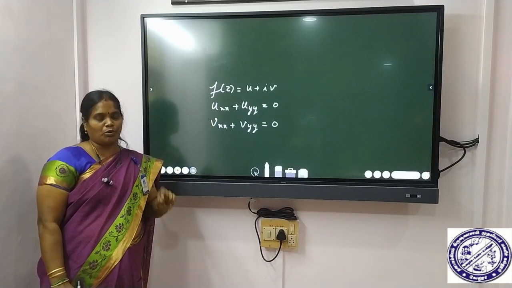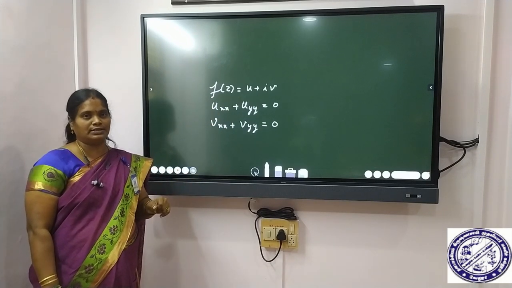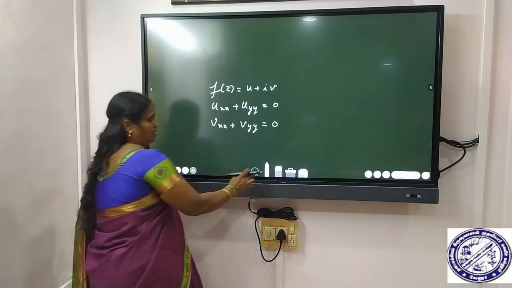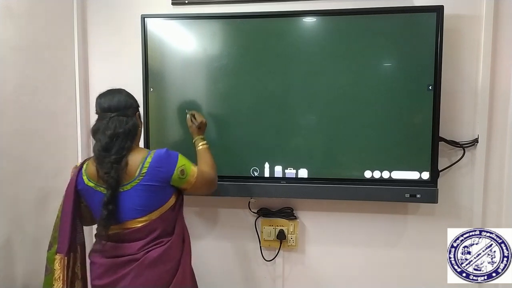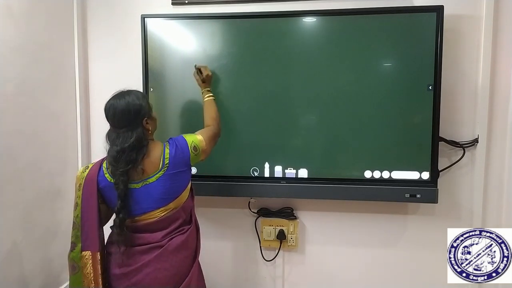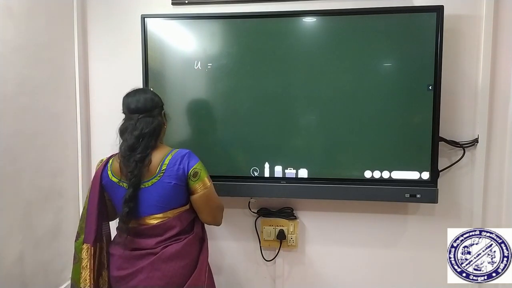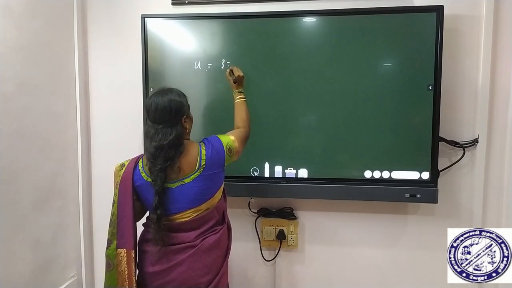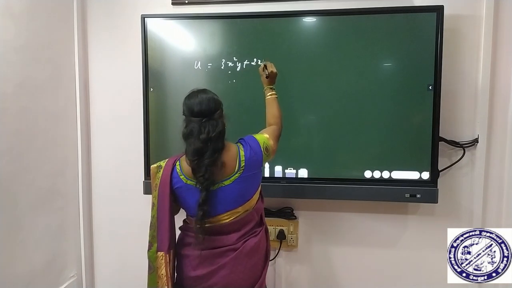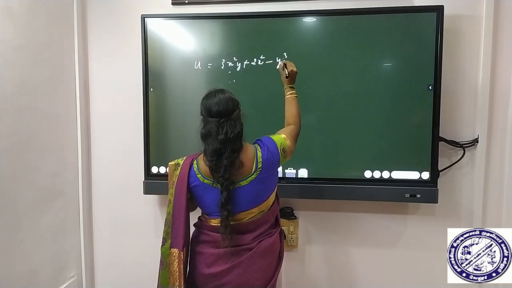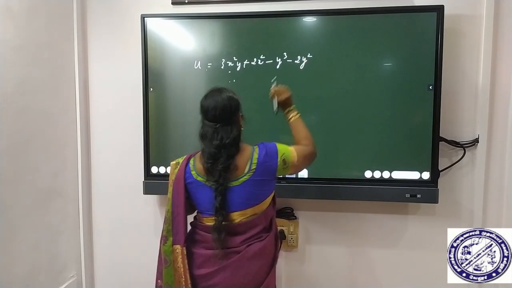Here we are going to see one more example for harmonic functions. I consider one of the examples. u is equal to 3x square y plus 2x square minus y cube minus 2y square.